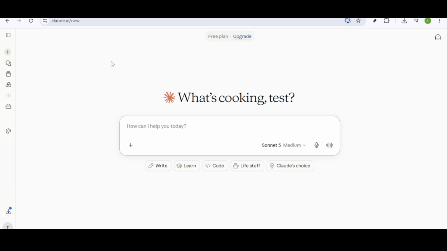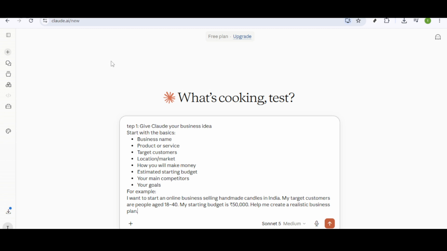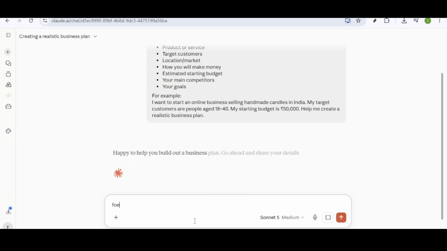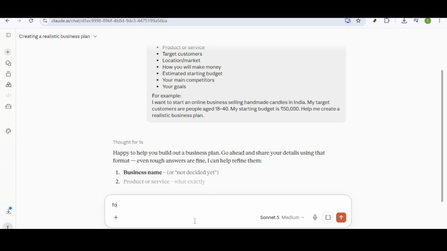First, mention your business name. Even if you haven't finalized one yet, a placeholder name will suffice for now. This helps to personalize your plan and gives Claude a specific focus. Then provide details about your product or service. It's crucial to be specific here because the more Claude knows, the better it can assist you. Describe in sufficient detail what you aim to offer to the market.